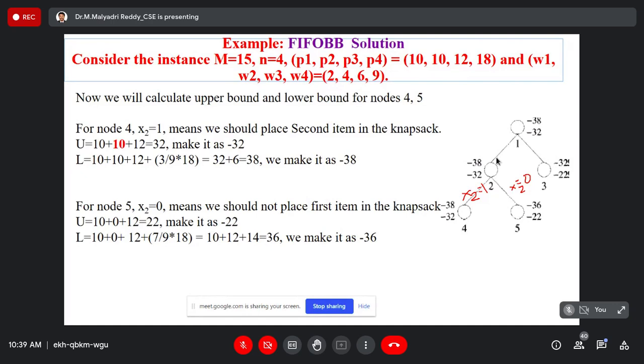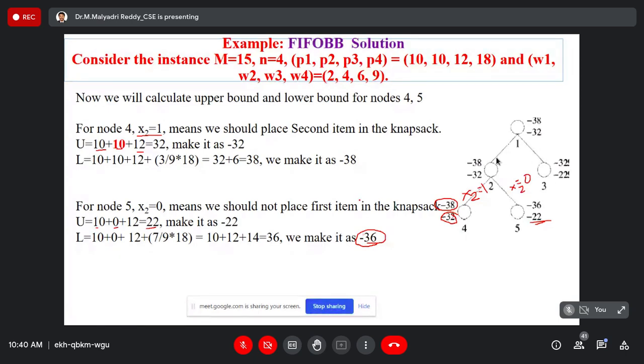So when x2 is equal to 1, that is 10, 10, 12 as it is. 32 is the upper boundary. Minus 38 is the lower boundary. It is already included. Second one, x2 is equal to 0: 10, 0, 12. 22 is the upper boundary, and the lower boundary is 36.